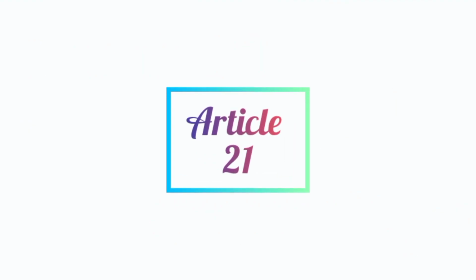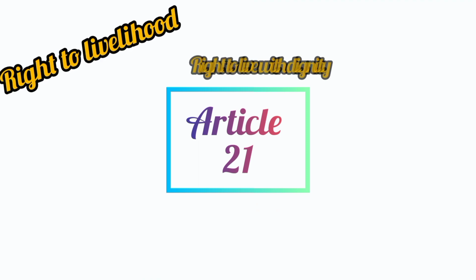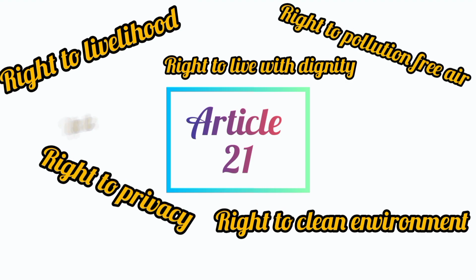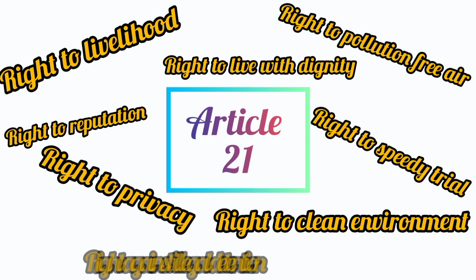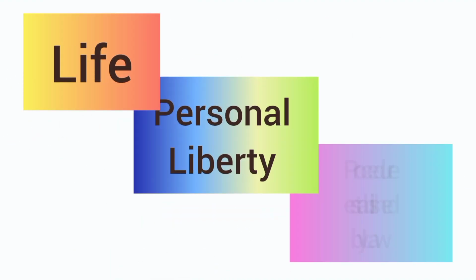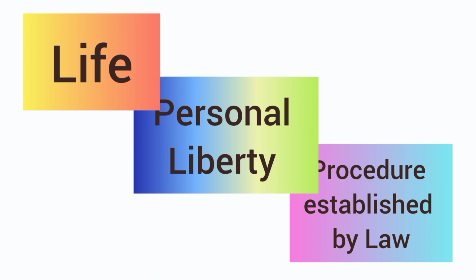Similarly, Article 21 provides a wide range of unenumerated rights, and those are right to livelihood, right to live with dignity, right to clean environment, right to pollution-free air, right to privacy, right to reputation, right to speedy trial, right against illegal detention, etc. The judiciary, by exercising their power of judicial review, recognized a number of unenumerated rights under Article 21. Thus, over a period of time, the judiciary played an activist role by giving the widest possible interpretation to the three important elements of Article 21, that is life, personal liberty, and the procedure established by law, and thus widened the scope of Article 21.